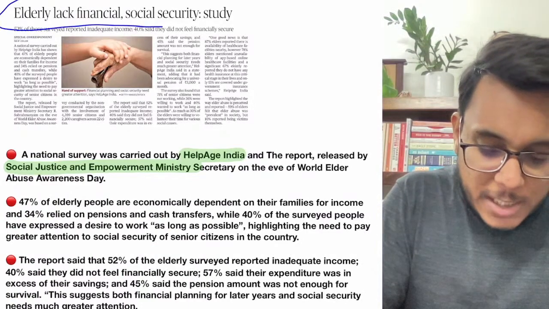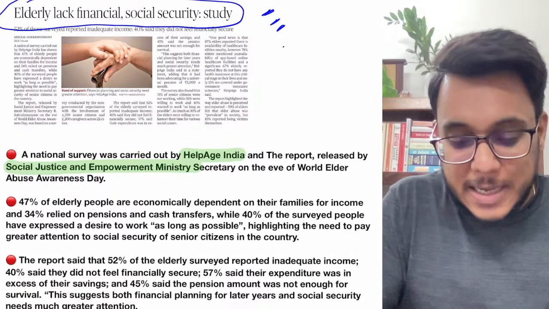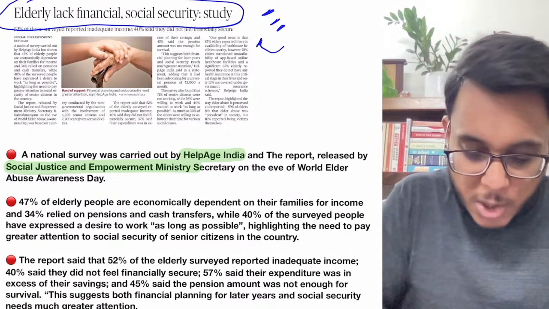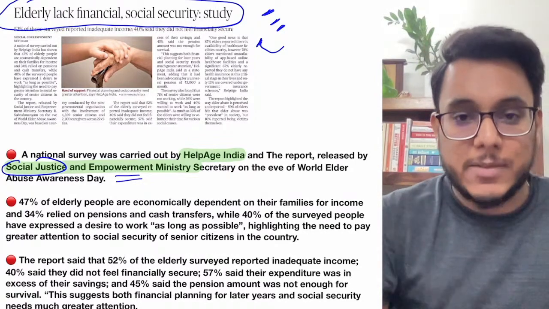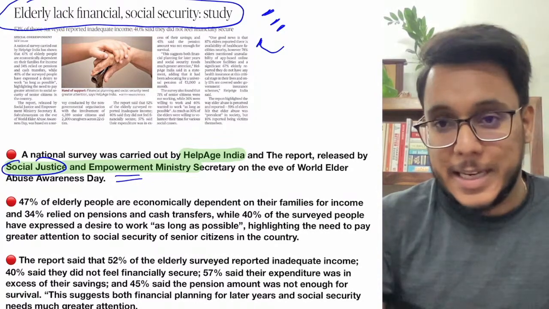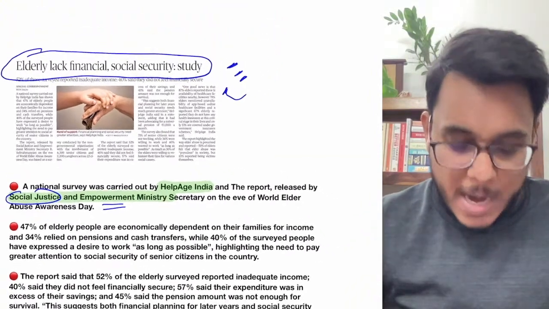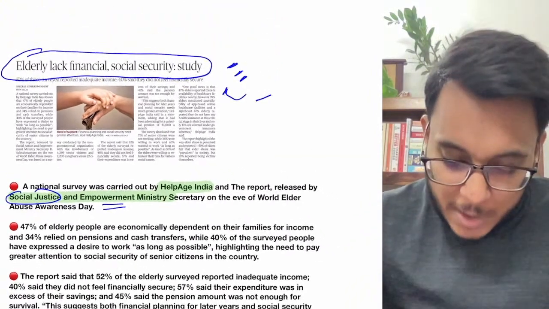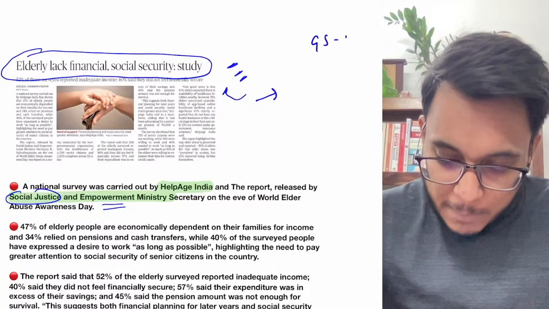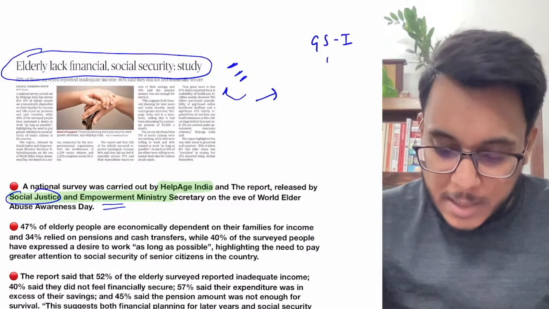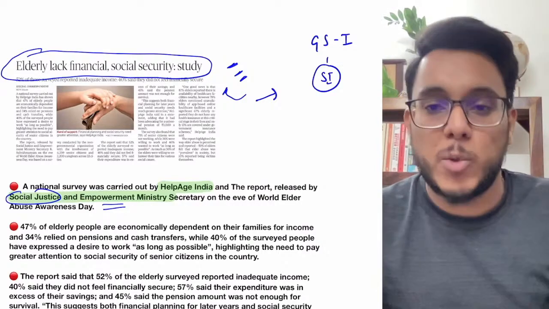Elderly lack financial, social security: study. A very important study. Even this study has been endorsed by the Ministry of Social Justice and Empowerment. Very important facts and data with respect to elder people have been given, so be very careful. First of all, where is this article going to be important? This article is going to be important in GS paper number 1, where you have social issues.